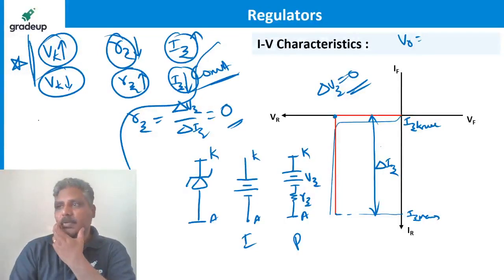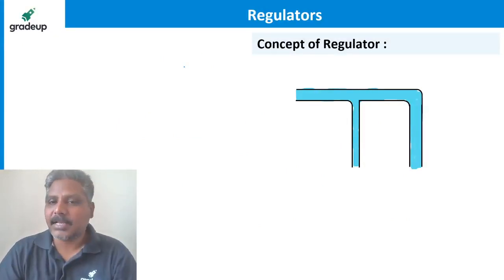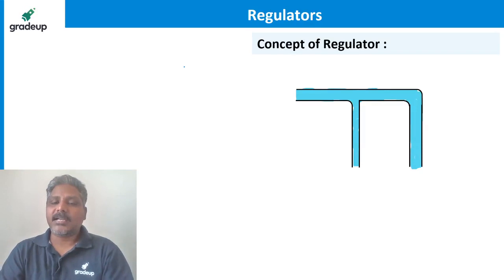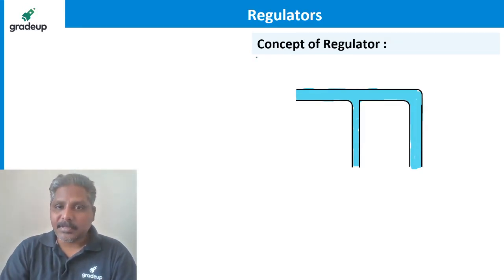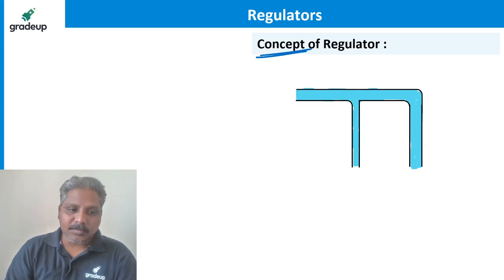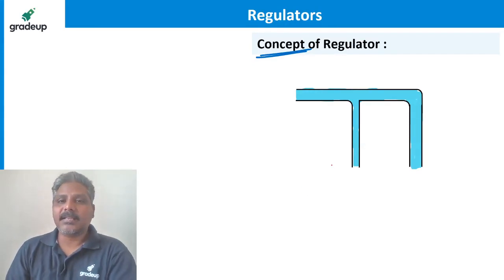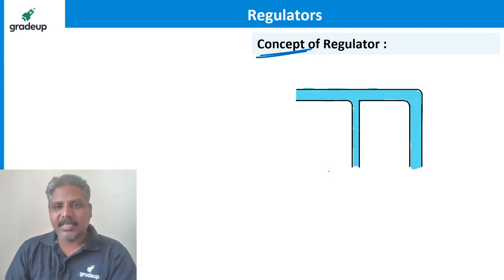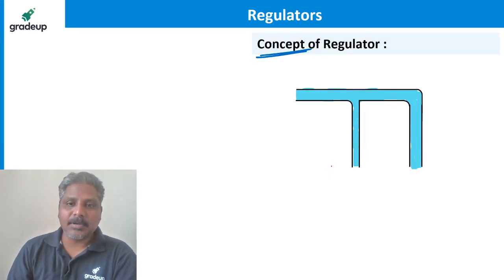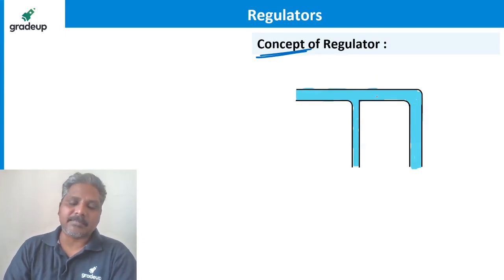That's it. Let me explain the regulator with a simple example. If you understand the concept of regulation, how it happens in a circuit, listen guys, how simply I am going to explain. If you just understand this figure, then you will understand the regulator very easily. All of you please put your attention here. With a simple diagram and example, I am making you understand the regulator. After this, the regulator becomes very simple.